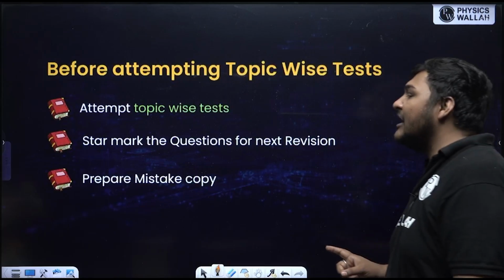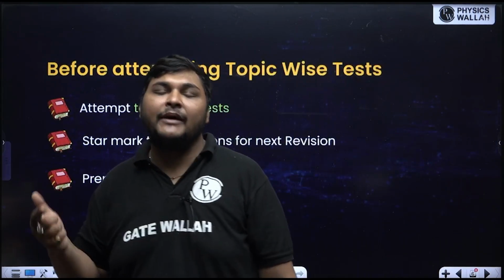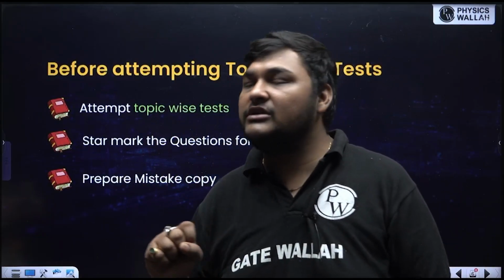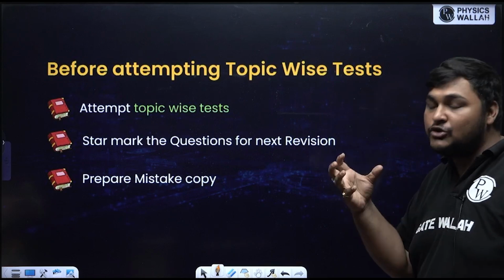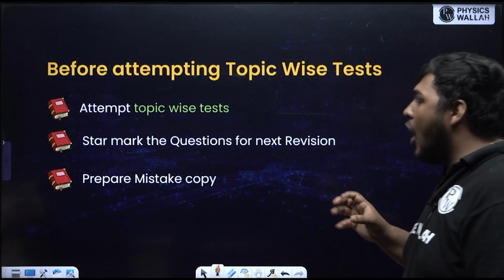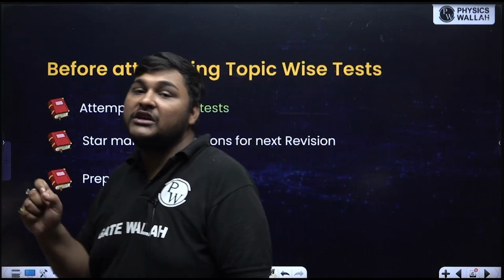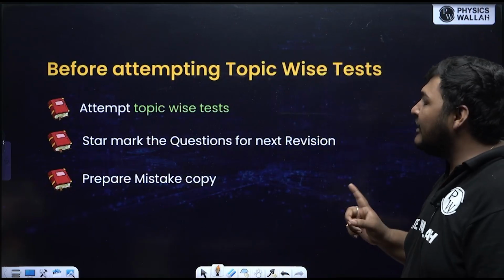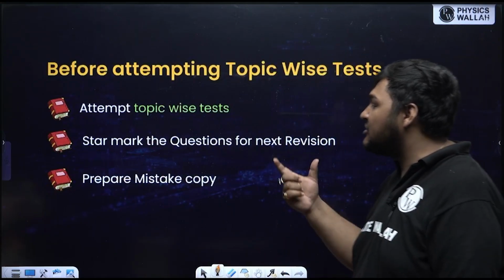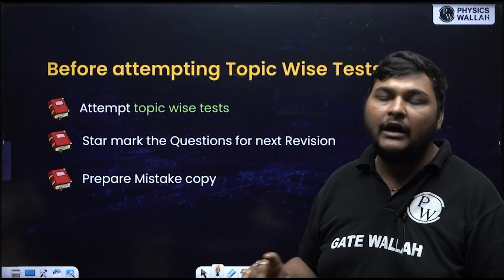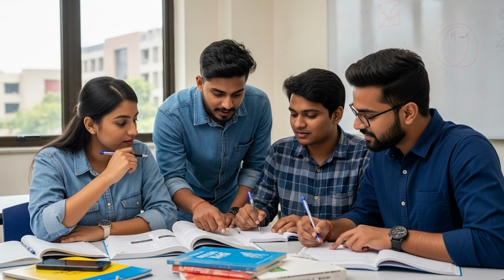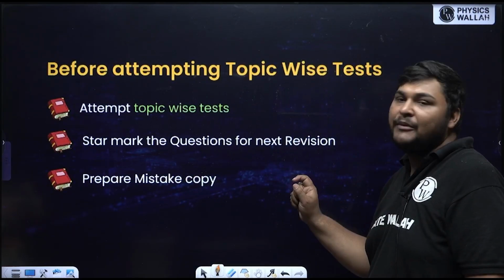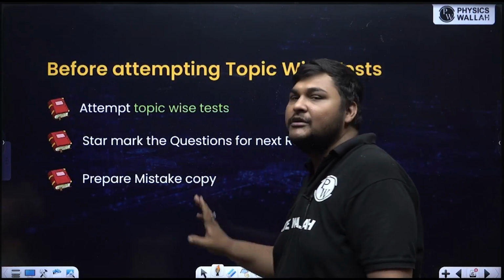Why am I star marking that question? Because when we attempt the subject wise test, we will solve the star marked questions. That's why I suggest that whichever question you feel is a good, important question, or you got stuck in while attempting the topic wise test, star mark that question. Now when we are doing analysis of the test, we'll also prepare a mistake copy. How to prepare a mistake copy, I will cover in the part on how to do analysis after attempting the test, don't worry. But simply, after attempting any test, we'll prepare a mistake copy also.